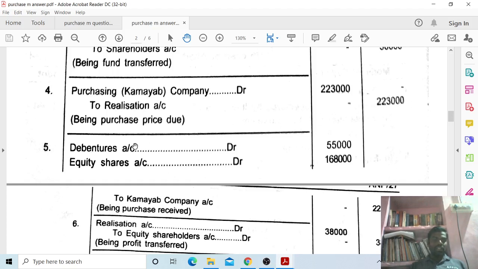Next, debenture account debit, equity shareholders account debit, to Kamyab Company Limited account credit. So 55,000 in debentures, 1,68,000 in the form of equity shares, to Kamyab Company Limited 2,23,000, being purchase price received.